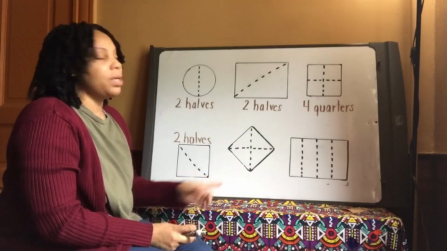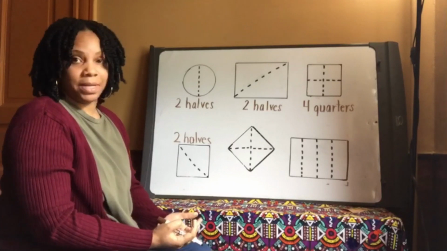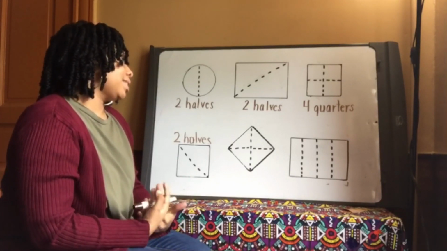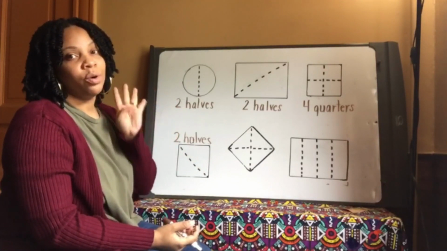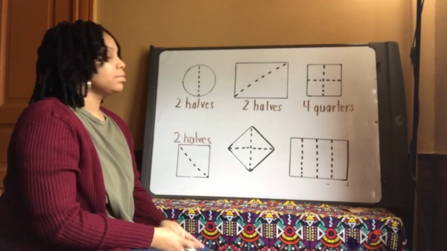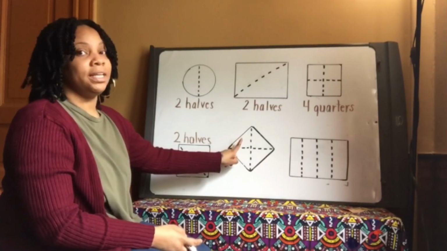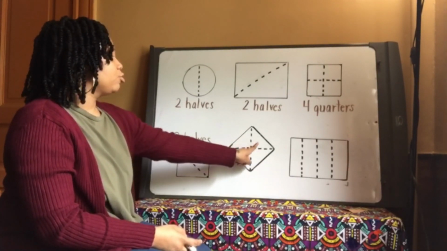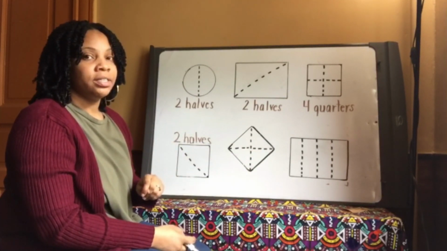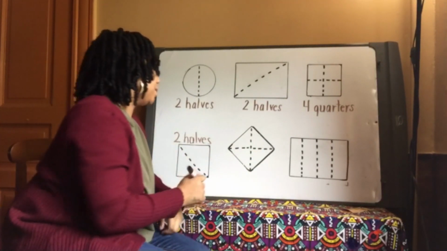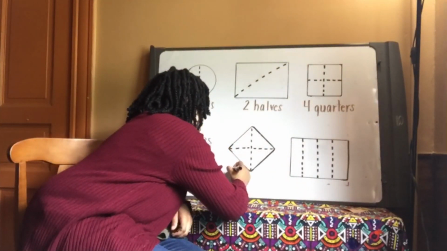What shape is that, Congo Nation? Good job. That's a rhombus or a diamond. Let's see. Is that rhombus divided into 2 halves or fourths? Fourths. Very good. Let's count. Moja and Billy Tattoo. 1, 2, 3, 4. How many equal parts are there? 4. Very good. So that means that this rhombus is divided into fourths.